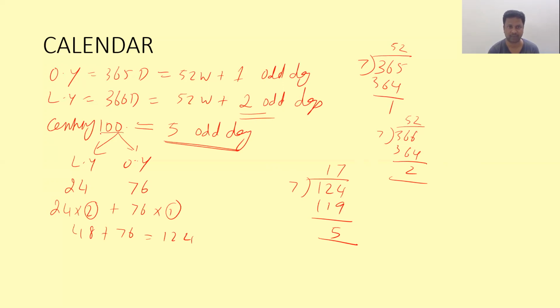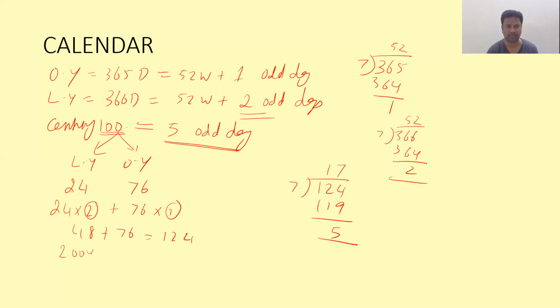Splitting this 100 years into leap years and ordinary years: 24 leap years, remaining 76 ordinary years, that is 100 minus 24 is 76. 24 into 2. Why is it 2? Because a leap year will be having 2 odd days. And 76 into 1. Totally 124 days. If you convert this into weeks, we'll be having 17 weeks and remainder 5 odd days. So a century will be having 5 odd days.